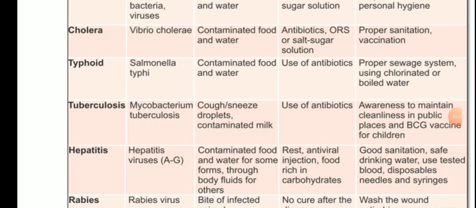Next is hepatitis. Hepatitis viruses, different types of hepatitis viruses, A to G. How does it spread, or what is the method? Contaminated food and water for some forms, and through body fluids for the others.